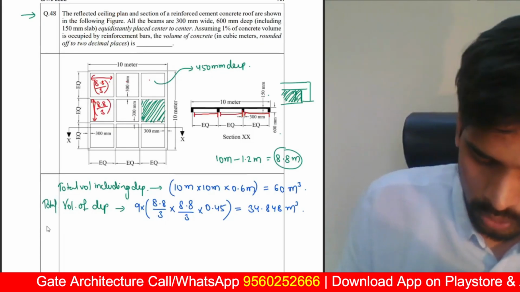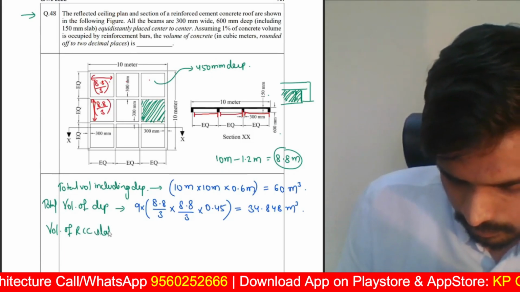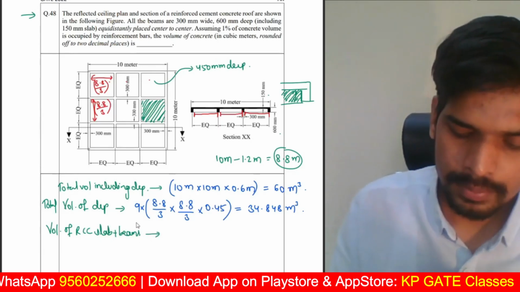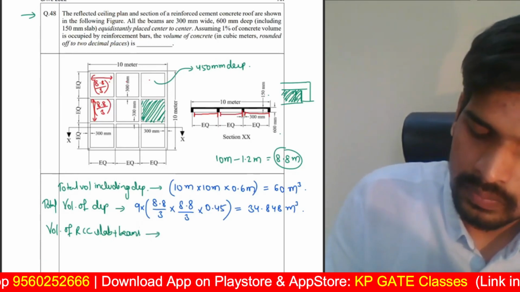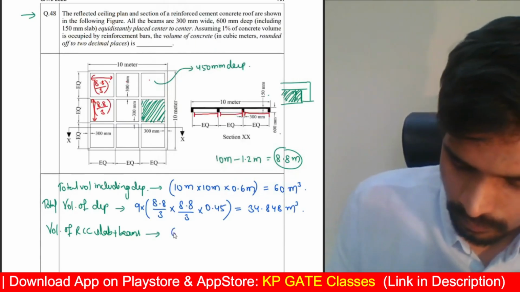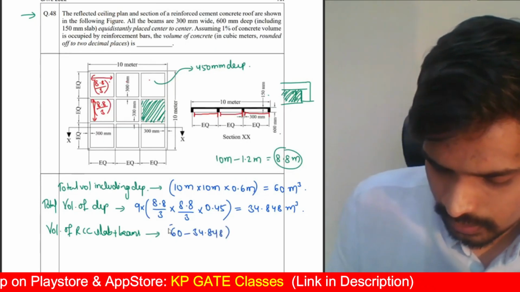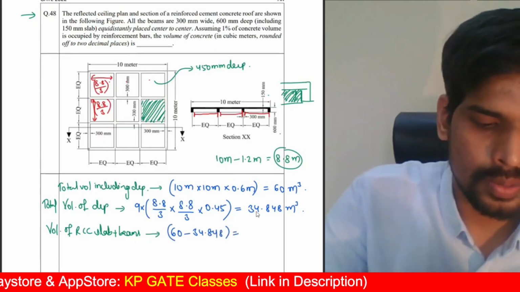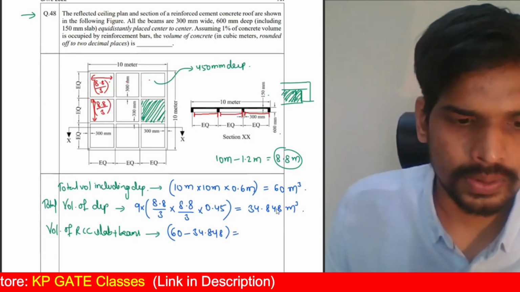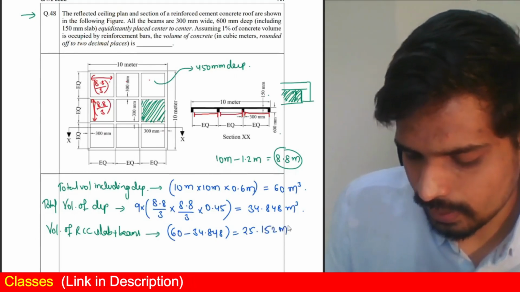Now, the volume of RCC slab plus beam, the total volume, will be obtained by subtracting the two quantities. So it would be 60 minus 34.848, which should be 25.152 cubic meters.